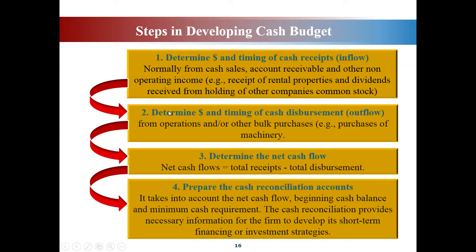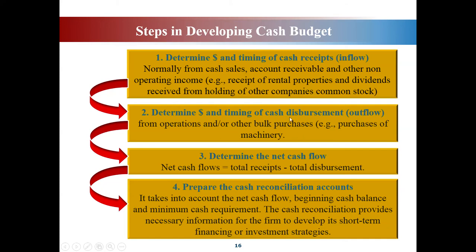Okay, next we determine the amount and timing of cash disbursement. This is cash receipt, this is cash disbursement, with cash outflow from operations and other bulk purchases. When you make a purchase, you buy raw materials, you buy machines, all those things will involve money out, meaning that you spend cash.